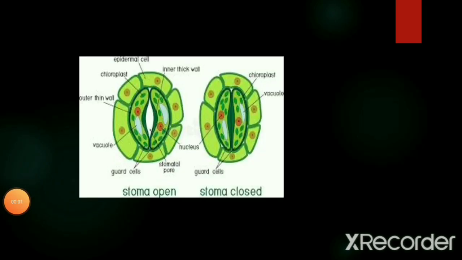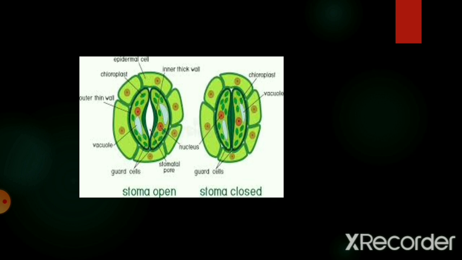There are a large number of tiny pores on the surface of the leaves, and these pores we call stomata. We already know the importance of the stomata from the last section, during the study of photosynthesis, and these stomata are very much essential for the exchange of gases during photosynthesis and also during the respiration process. And so the opening and closing of the stomatal pore is also very important. We'll study how these stomatal pores open and close.